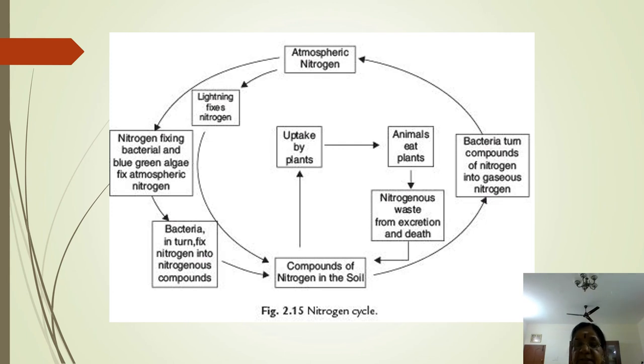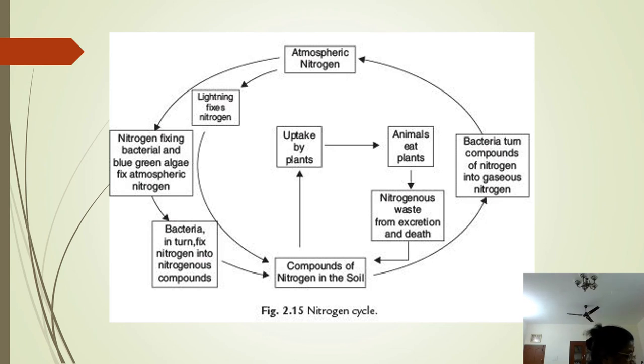And this nitrogen taken up should enter the cells of the roots, and this is called nitrogen assimilation. Plants take up and use nitrogen compounds formed as a result of nitrogen fixation through their roots and make protein for their growth. And nitrogen thus becomes part of the plant tissues.